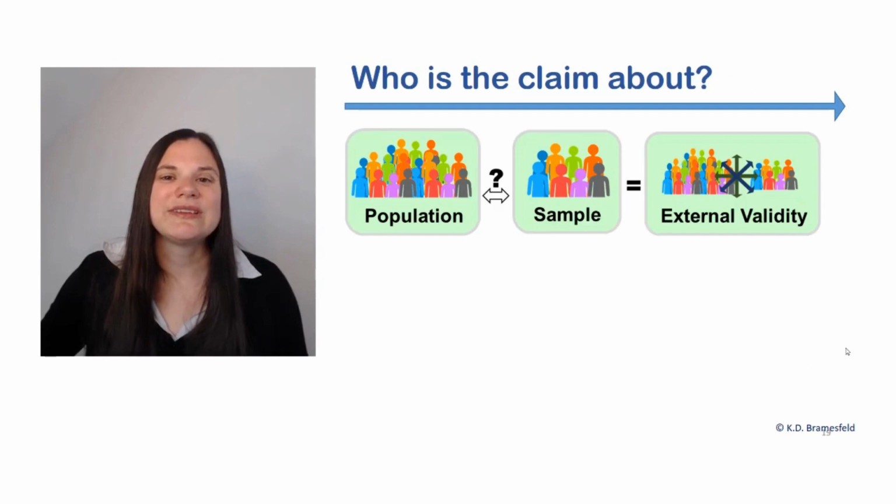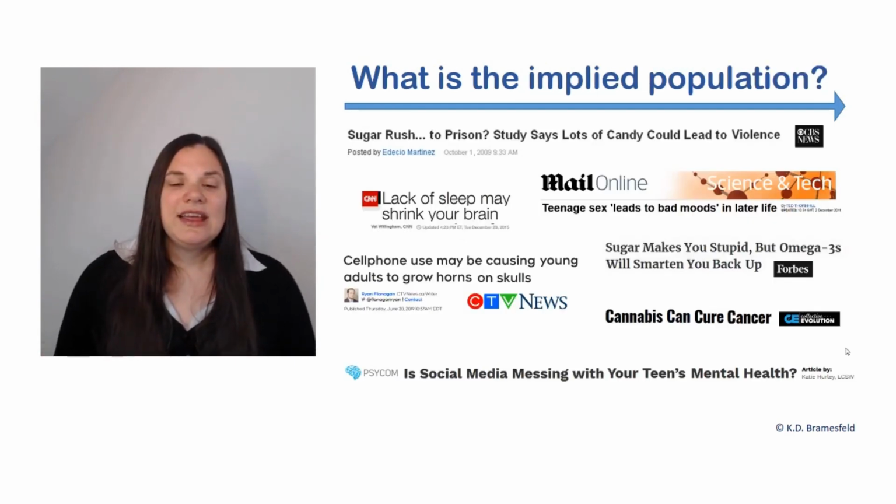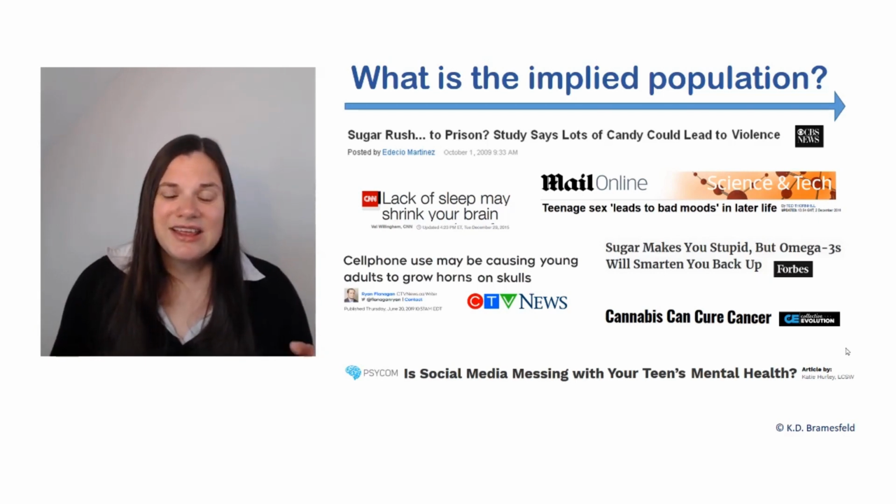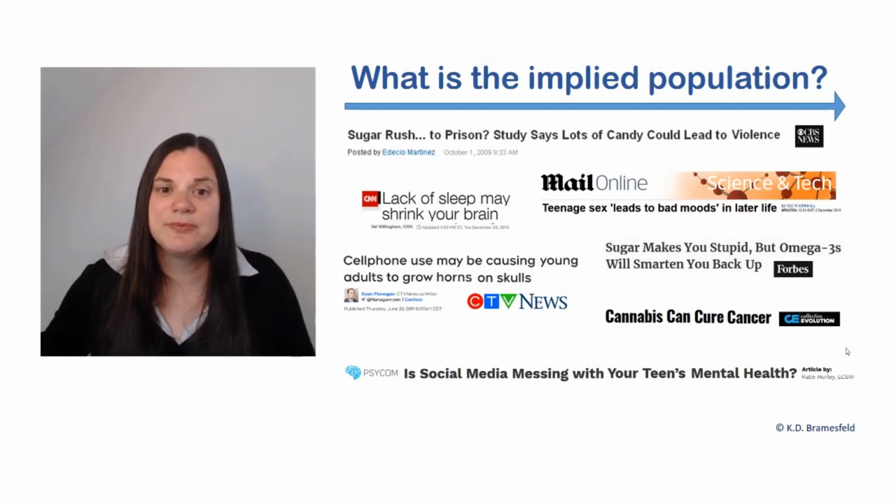So the first question is, who is the claim about? Look at these headlines again and ask yourself, what is the implied population of each of these headlines? Go ahead and pause the video to give yourself time to do this task. And then when we come back, we'll look at who's the implied population of each of these headlines.